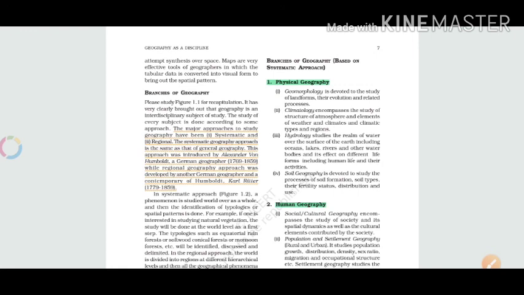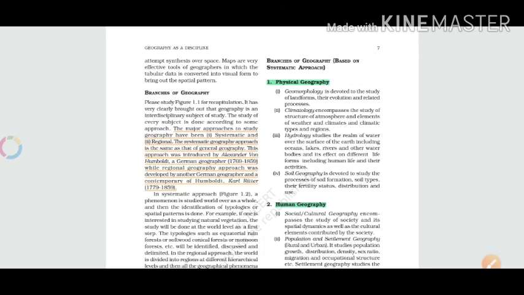So the third one is hydrology. Hydro studies the stream of water. As the name suggests, hydro means it will be related to the water. So we will discuss the currents and ocean water and all this kind of thing in hydrology.